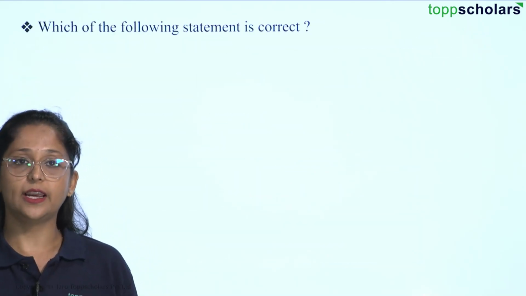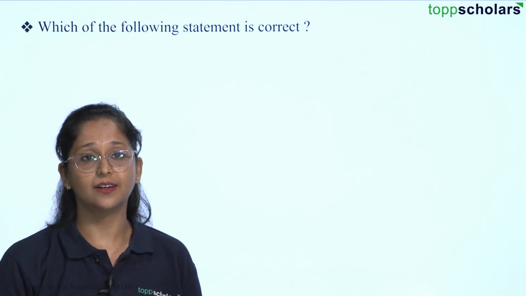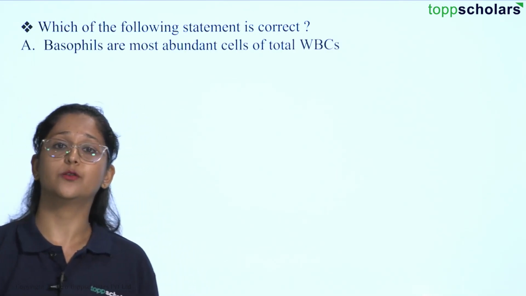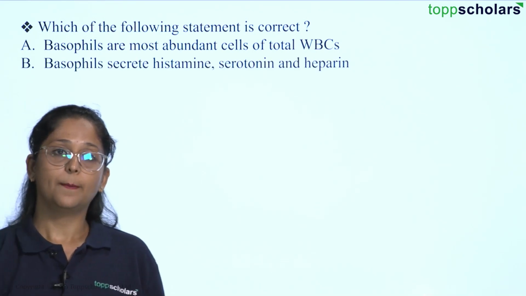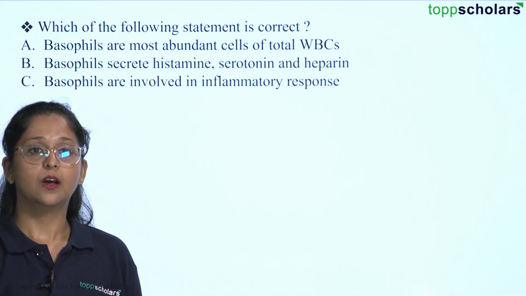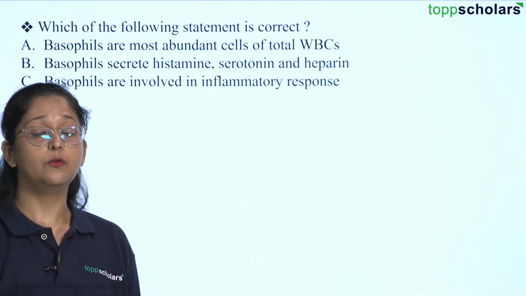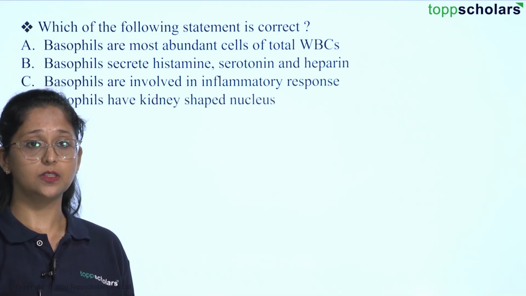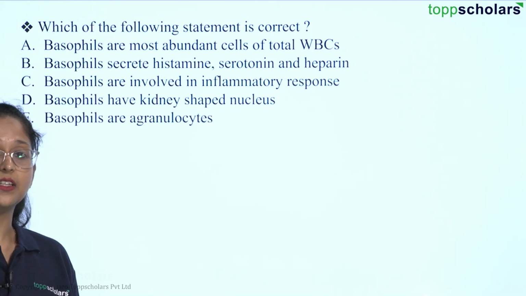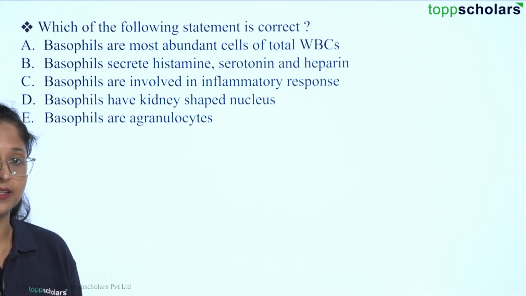So students, here again, which of the following statements are correct? Option A, basophils are the most abundant cells of total WBCs. B, basophils secrete histamine, serotonin and heparin. C, basophils are involved in inflammatory responses. Option D, basophils have a kidney-shaped nucleus. And E is basophils are agranulocytes.